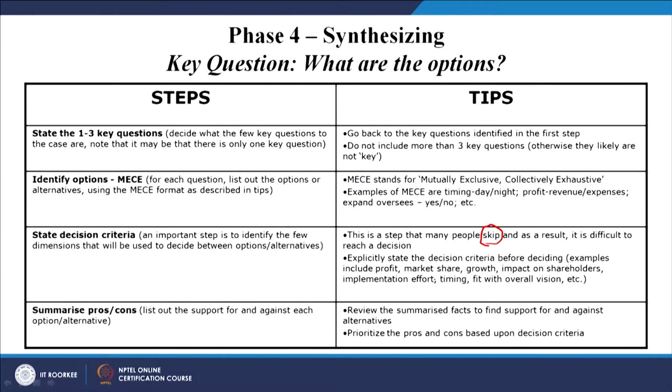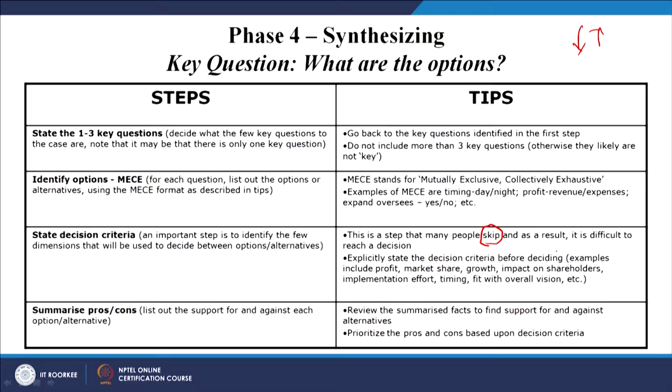Examples include profit, that is a criterion, and market share, that is a criterion. When we talk about market share, if you want to enhance the market share, maybe the profit will reduce. So one parameter will increase and the other will go down, and if this is happening, what will be the decision?